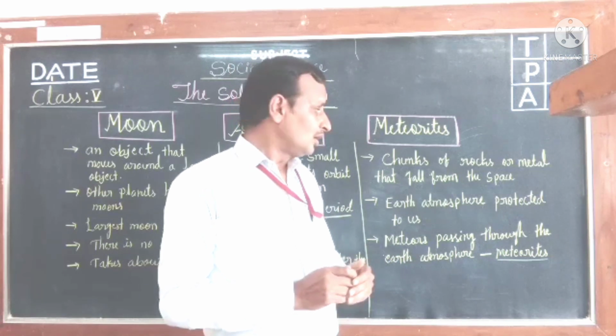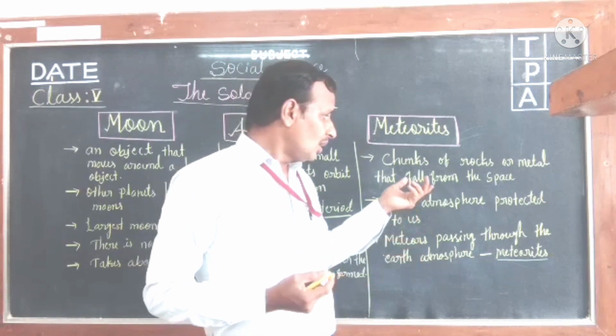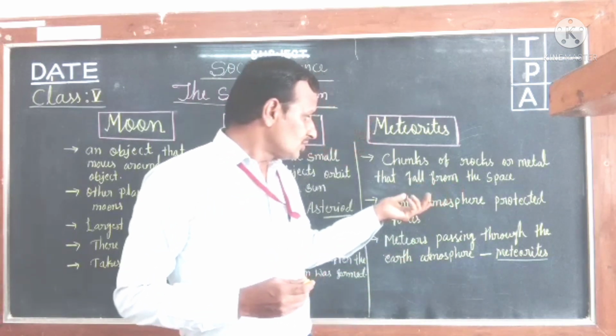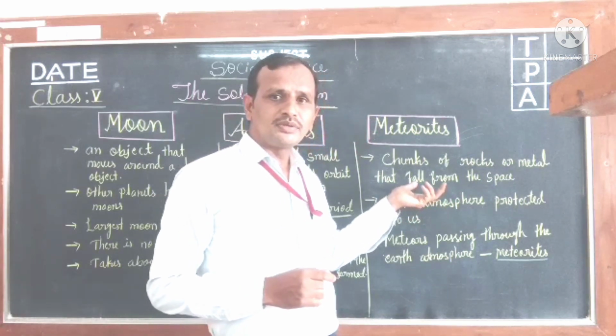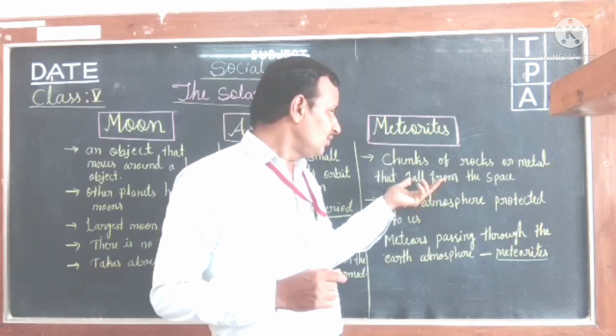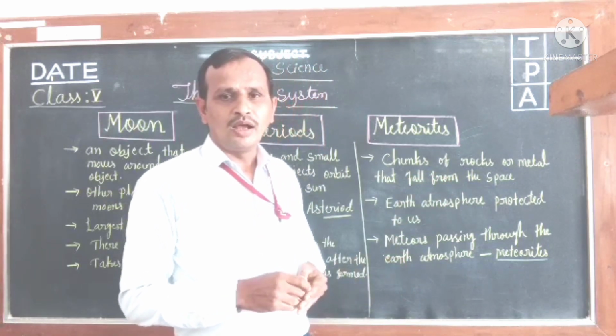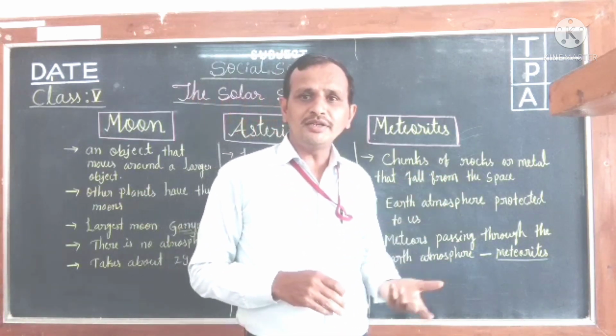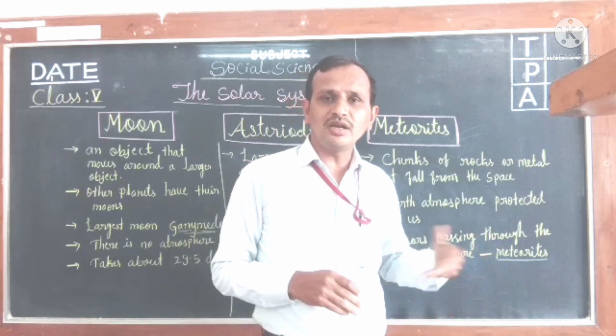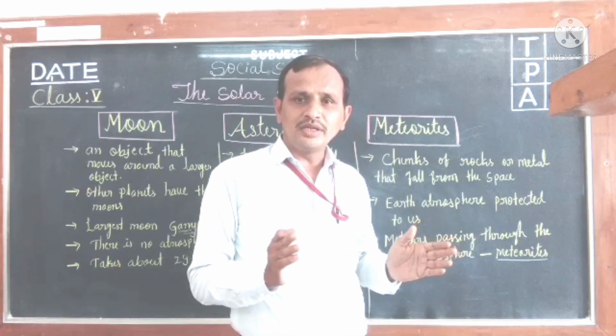Remember this, children: meteors fall from space, and usually people call them shooting stars because they shine and flash in the night sky.